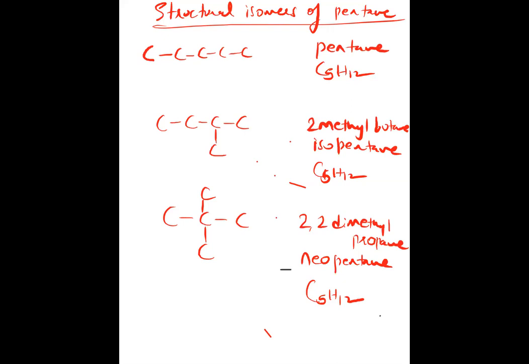So now coming back to our exercise questions. How many structural isomers are there for pentane? That is the first question. How many can you draw?